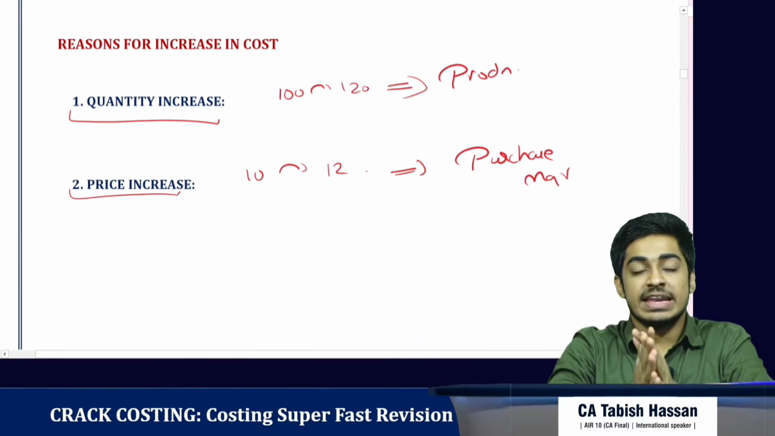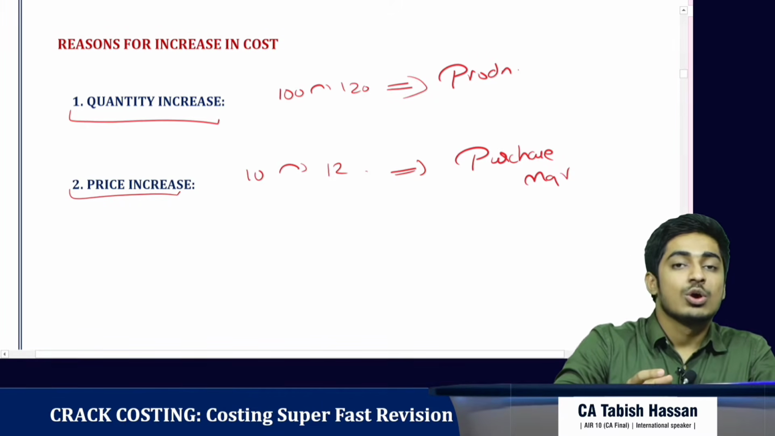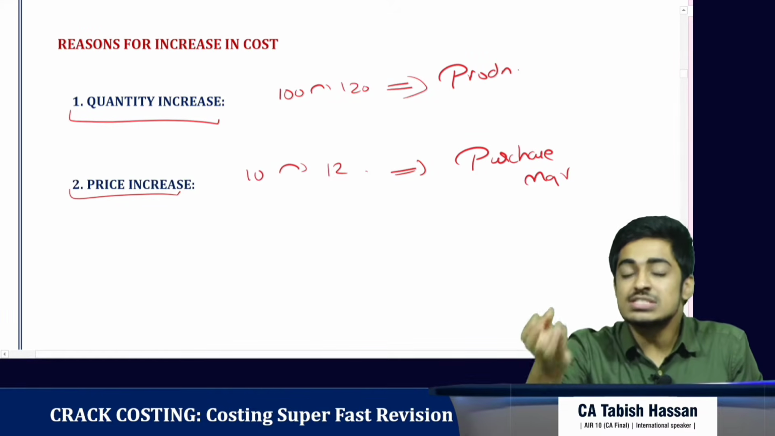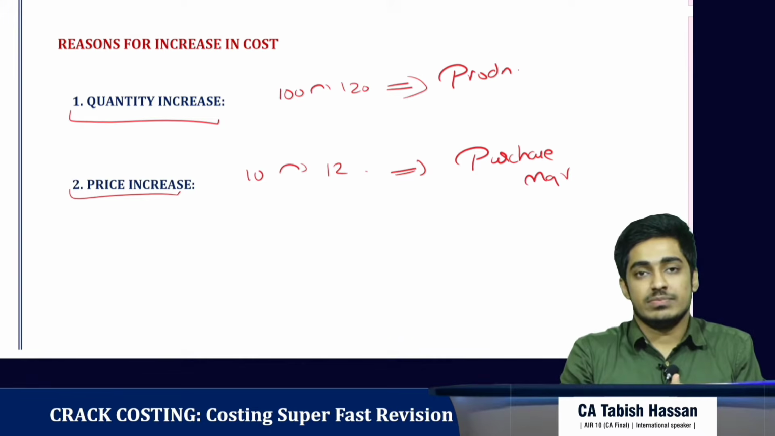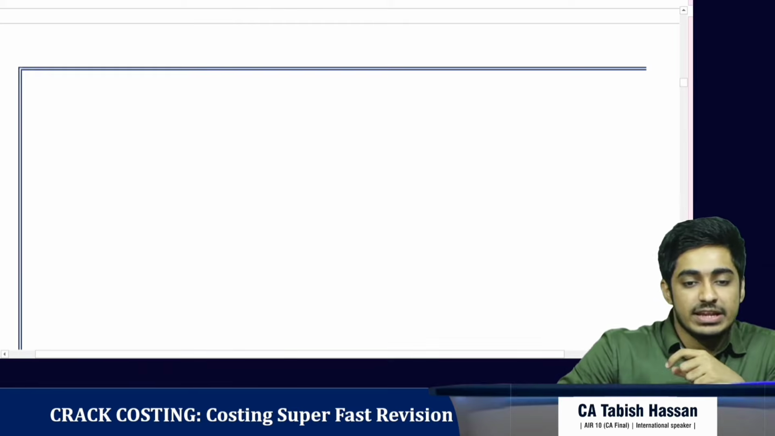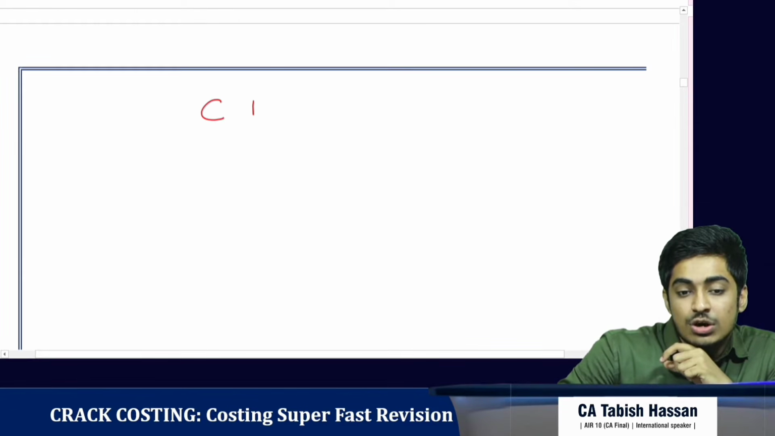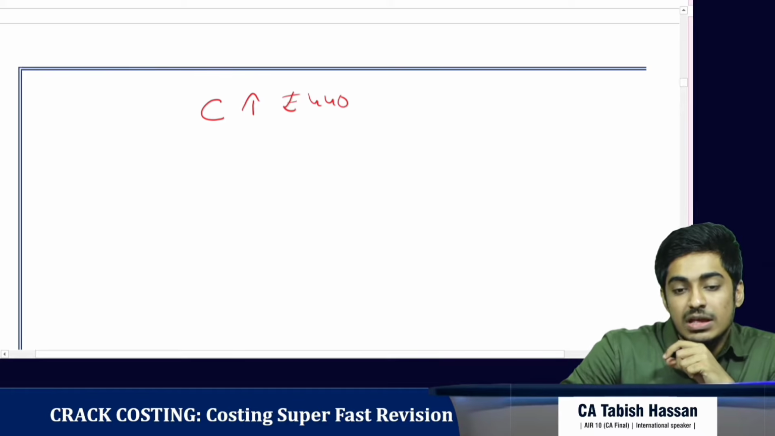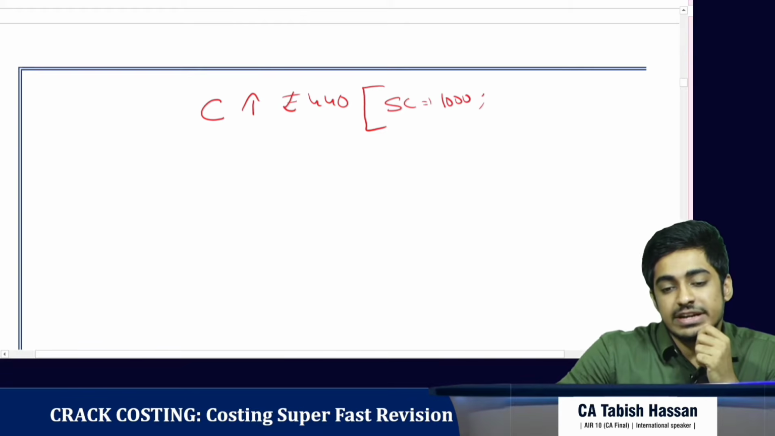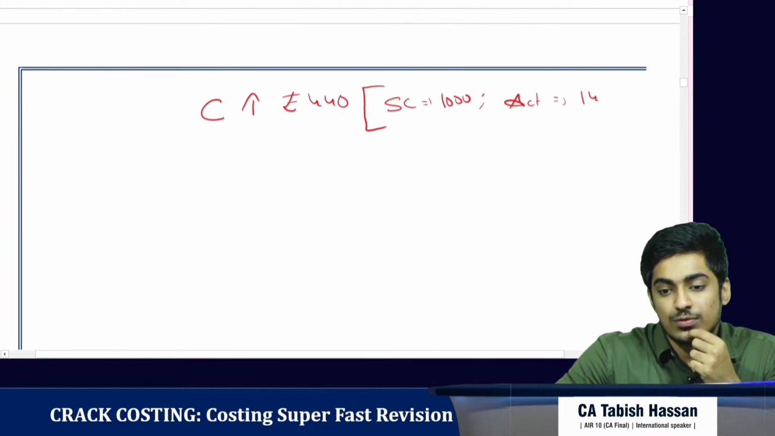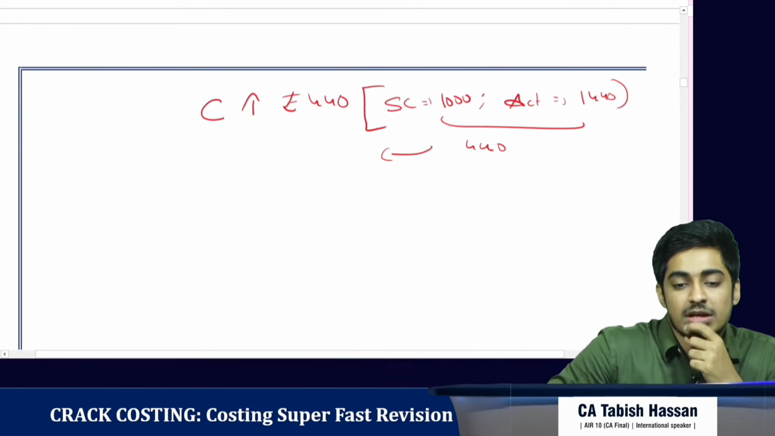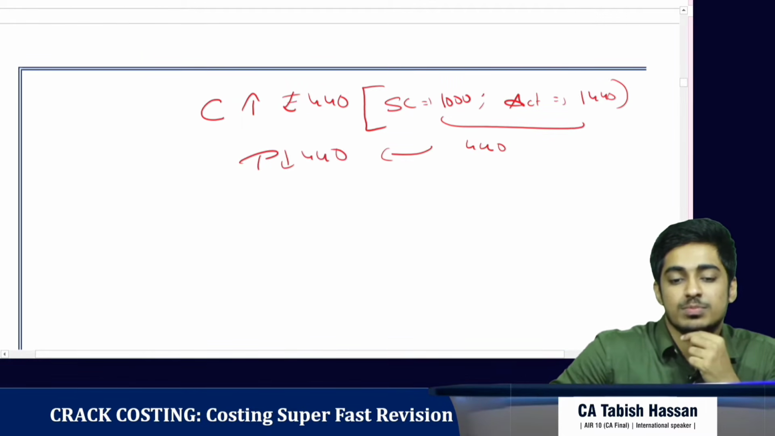Clear? So our cost has gone up, so our profit has come down. So we are analyzing the reasons. First, we came to know that quantity has increased. Whose responsibility it is? Production manager. Again, price has also increased. Whose responsibility it is? Purchase manager. So now we call both of them. Come here. So they've come to our cabin. So we are telling our cost has gone up by rupees 440. Our cost should have been 1000 rupees, but it is actually 1440. So our cost has gone up by 440 rupees. So when our cost has gone up, our profit has come down by 440 rupees.